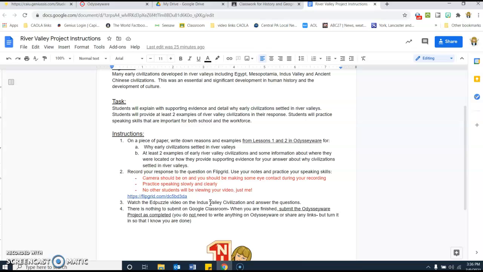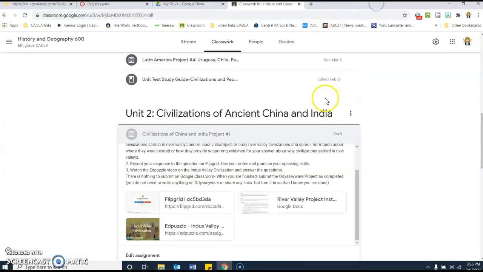There's nothing you have to turn in on Google Classroom. So all you're doing is a Flipgrid and an Edpuzzle. There's no other writing for this particular project. If you go back up into Google Classroom, here is the link for Flipgrid, so you can click on it there if you don't want to click on it in the instructions. And right here is a link to the Edpuzzle video on the Indus Valley civilizations. For that, you will watch the video and answer the questions.